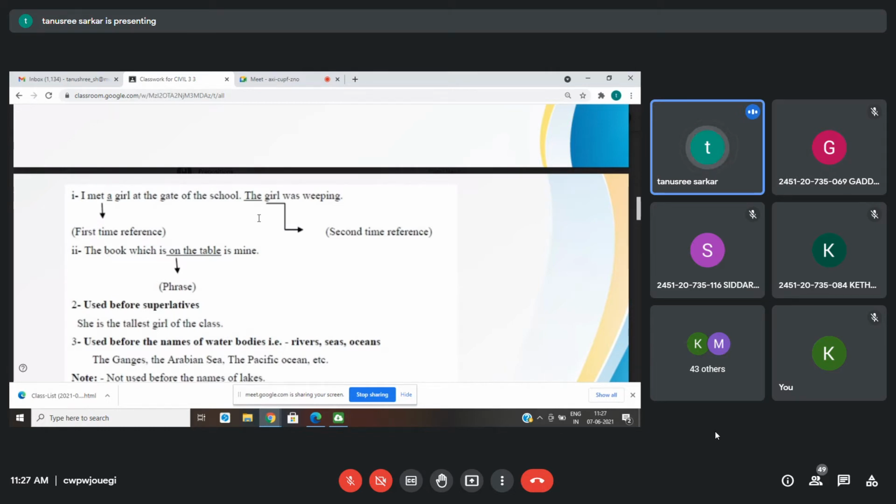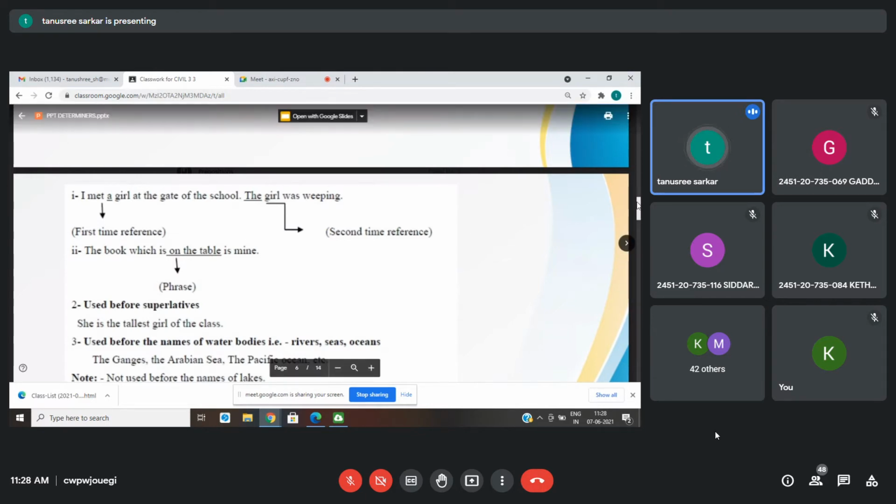So whenever there are non-countable or uncountable nouns, always it is the. Remember that a is only used for countable nouns, but the can be used for countable and uncountable nouns. The is used for countable nouns which we have some earlier information about.